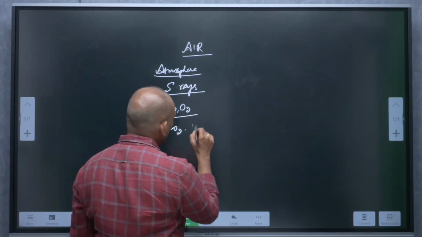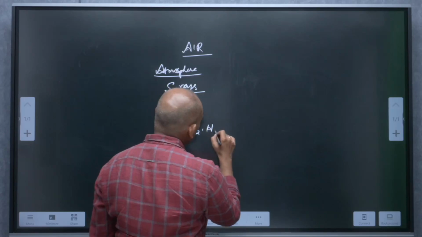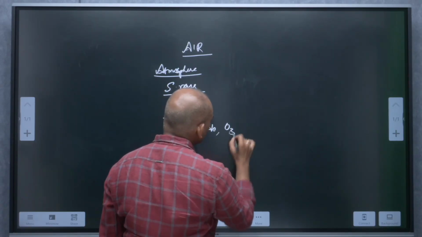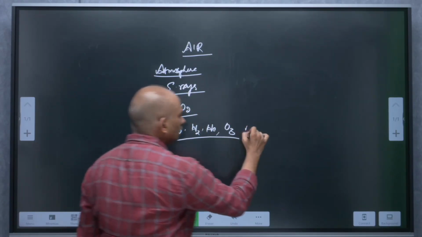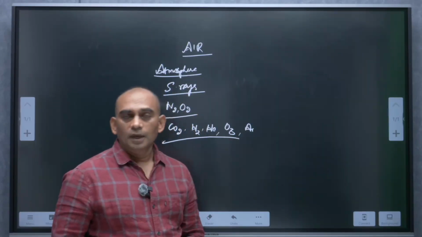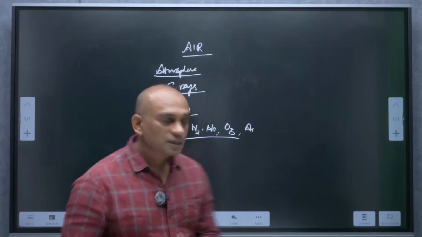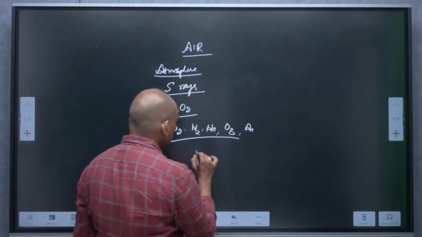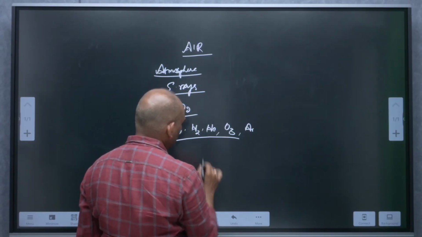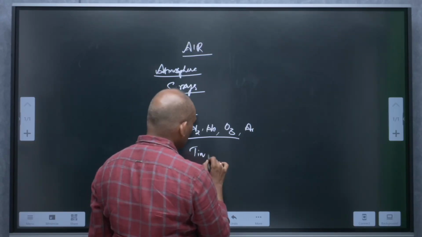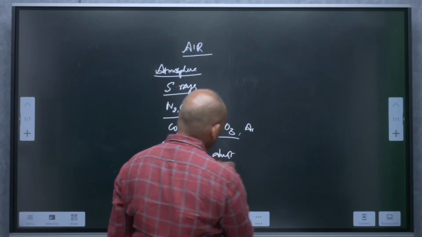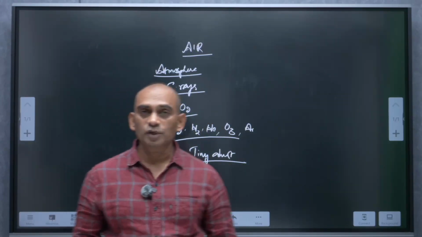Carbon dioxide, hydrogen, helium, ozone, argon, etc. Apart from all these gases, tiny dust particles are also present in the atmosphere.